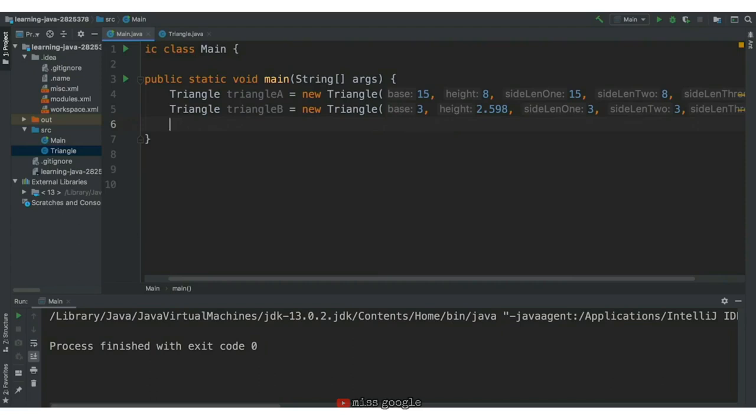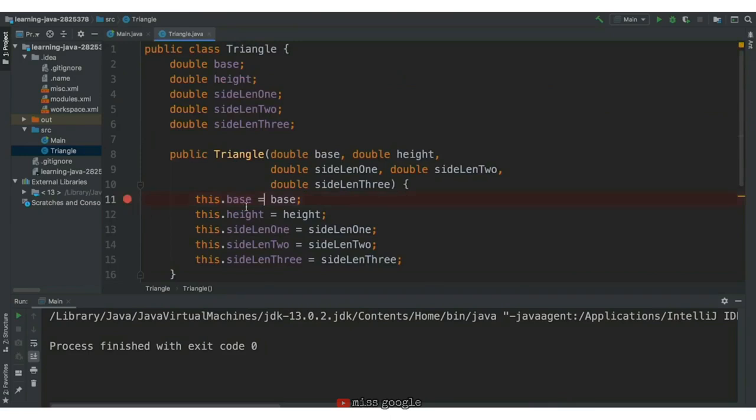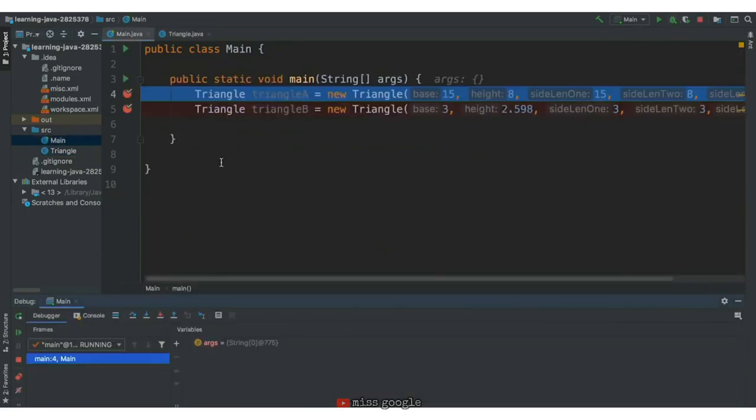Let's add some breakpoints and walk through this program so we can see what's going on behind the scenes. We'll add a breakpoint just before triangle A is created, as well as a breakpoint before triangle B is created. Going back to the triangle class, we'll also add a breakpoint on this first line of the constructor. We'll be running our main class in debug mode. Our first stop is right before we create triangle A. We are passing 15 for the base, 8 for the height, 15, 8, and 7 for each of the side lengths. Let's hit continue.